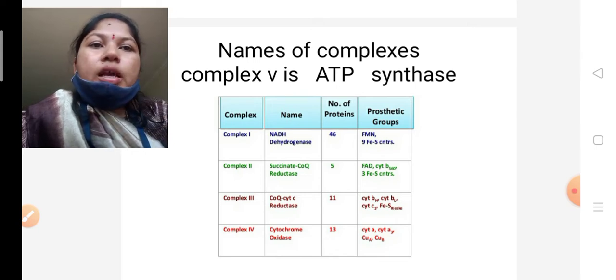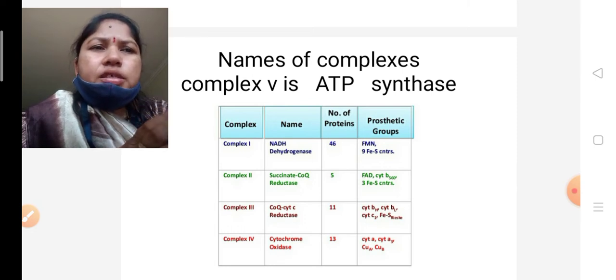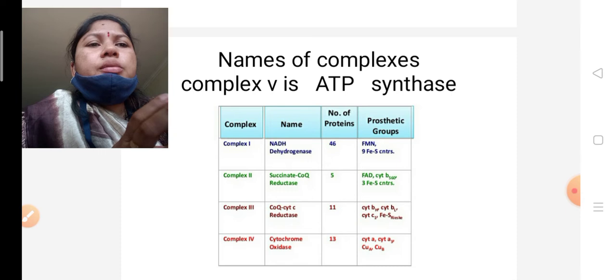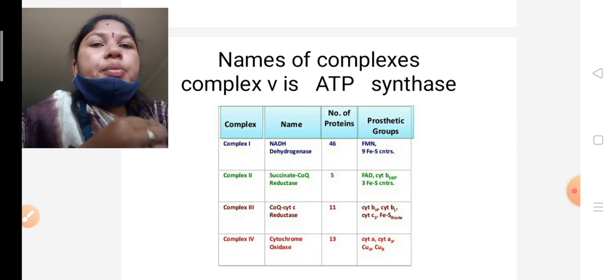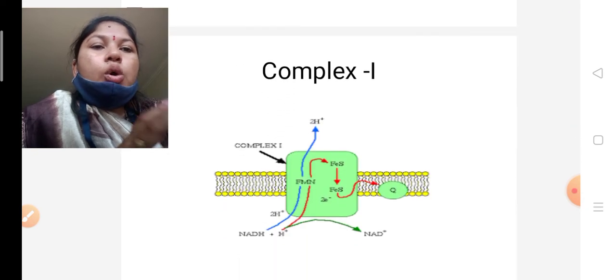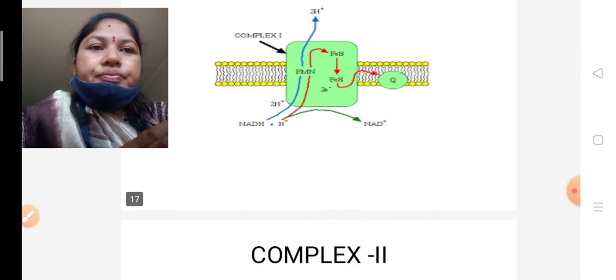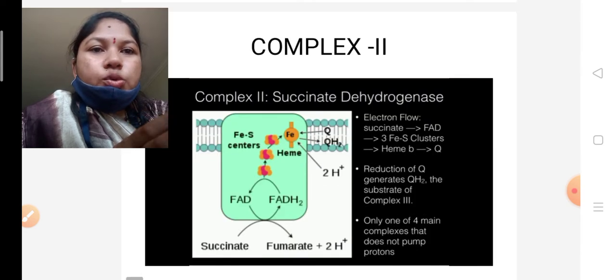Okay, and the last one is complex 5, that is called ATP synthase. By the help of ATP synthase here ATP is produced. Okay, see here complex 1, already explained, complex 1 has FMN flavin mononucleotide and it has iron sulfur protein. See, this is complex 2, also called succinate dehydrogenase or succinate reductase.